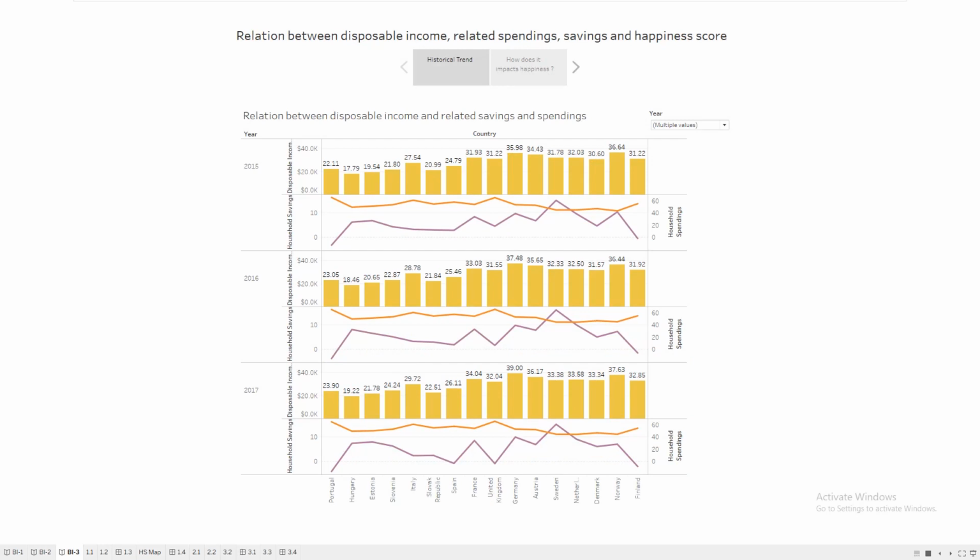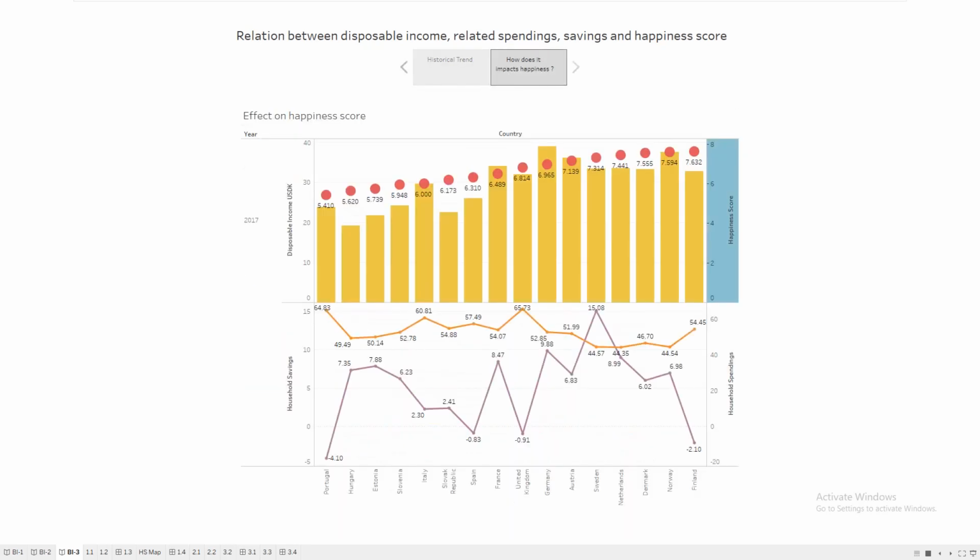Now the third BI query dives into the relation between disposable income, household spendings, savings and their respective happiness scores. As we compare the trend for the 3 years, 2015, 16 and 17, we get the same trend. So we can compare factors such as disposable income and the respective household savings and spendings to the happiness index. As we can see, a high happiness score can be achieved for those countries who have a balance between their spendings and savings,